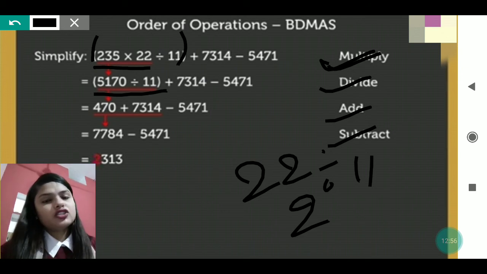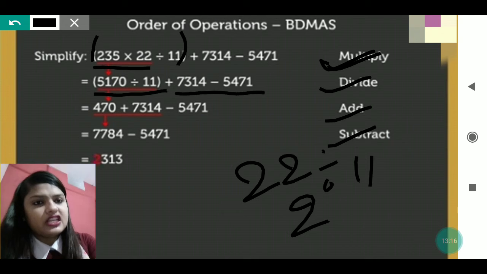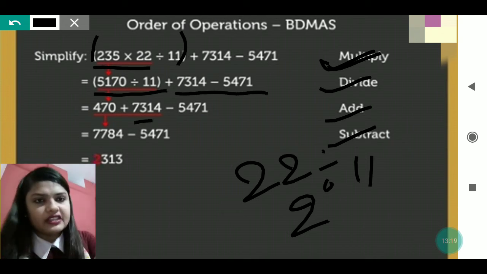When you divide 5170 by 11, you will get 470. After getting 470 you will give the plus sign, and then write the two numbers which are left.